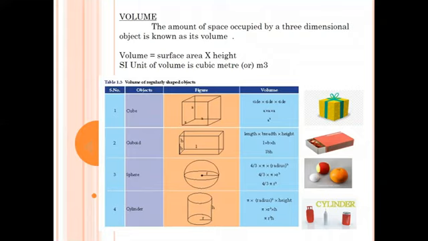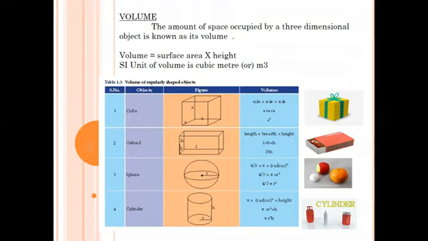Here, the volumes of regularly shaped objects are given. See the table. The volume of regularly shaped objects: cube, cuboid, sphere, cylinder, and the corresponding formulas are given here.